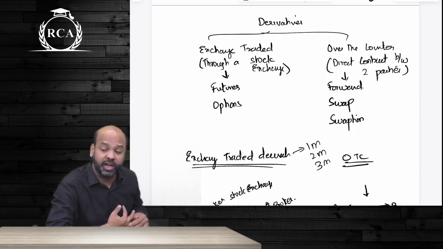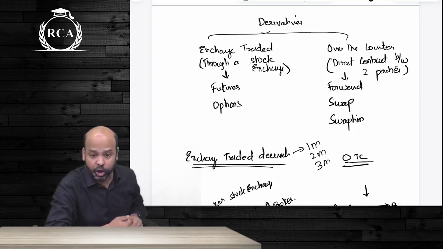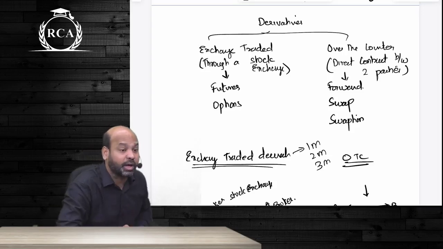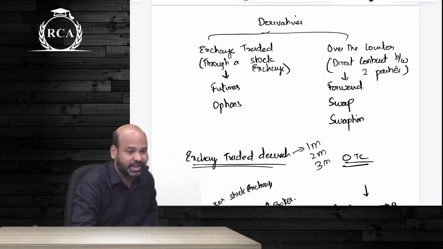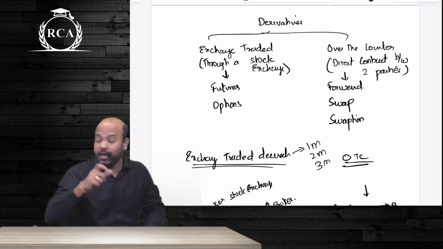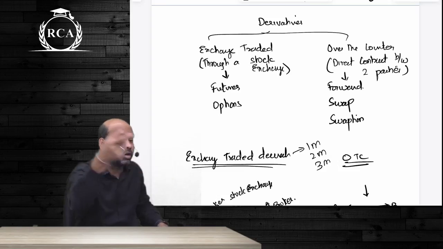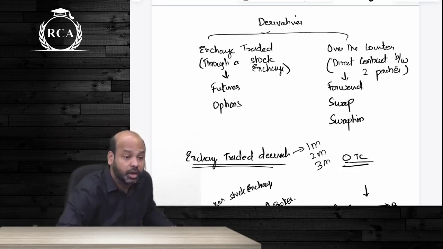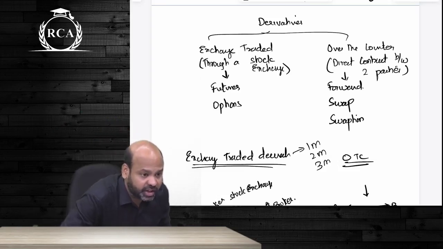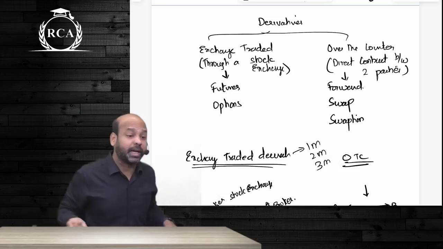But exchange traded derivatives will all be standardized contracts. You cannot change the terms of the contract. Over the counter derivatives is a direct contract between one person and another person, and that is why they can be customized. If you are entering into a forward contract to sell $1 lakh with the banker, that will be an over the counter derivative. It is not exchange traded. Isn't that a direct contract between you and the banker?